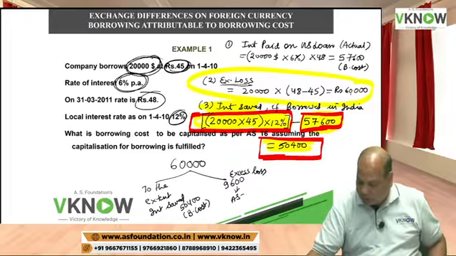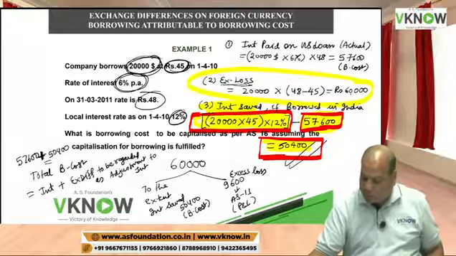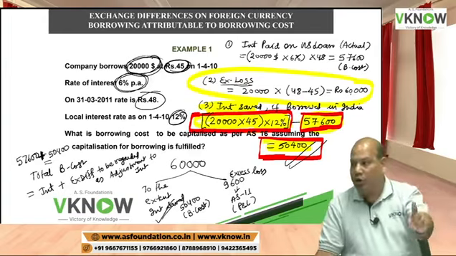So actual interest is 57,600. This is no doubt a borrowing cost because this is actual interest, plus even 50,400 rupees. This 50,400 rupees is also borrowing cost.